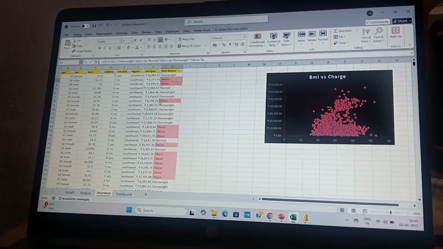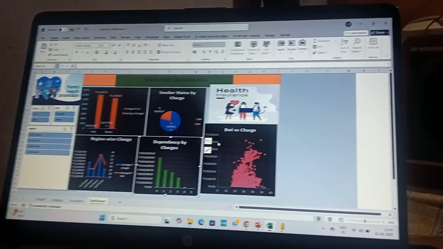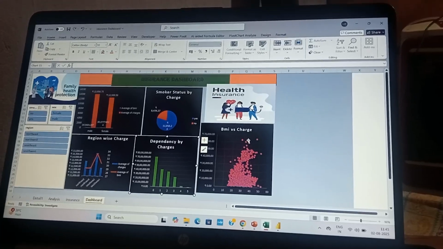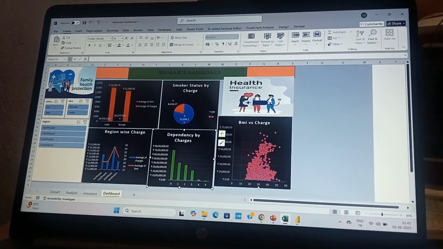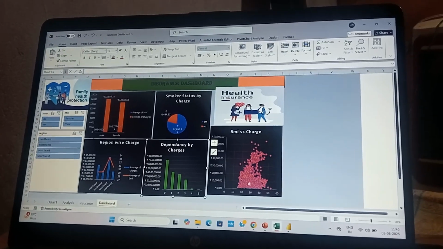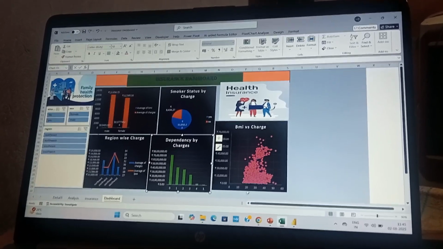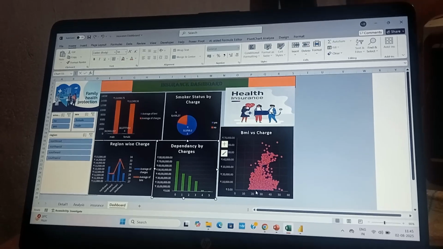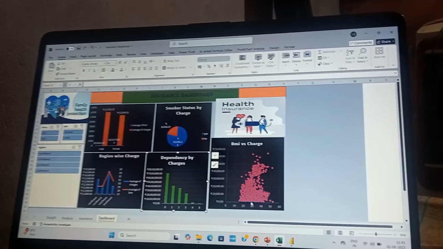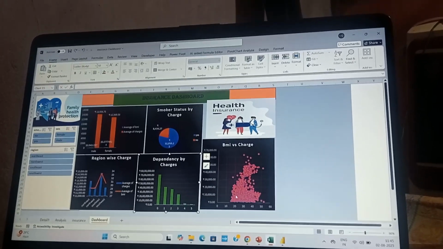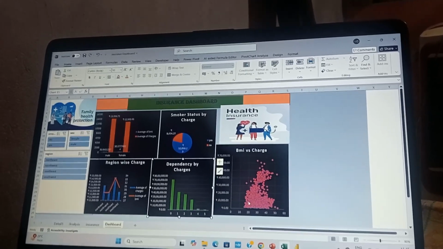So this is the condition in the dashboard. We can see here BMI against charges. Right now we have so many people in this condition: many underweight and overweight people, but we can see they spend less money.